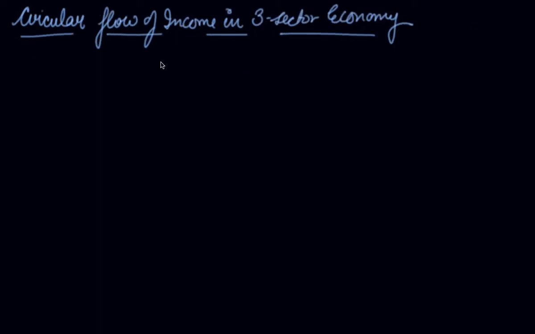Now, the circular flow of income in the three-sector economy. Three-sector means there are producers, there are households, and there is government. These three things are included in a three-sector economy.